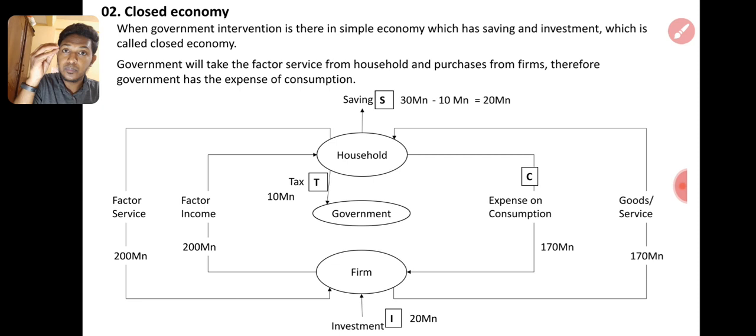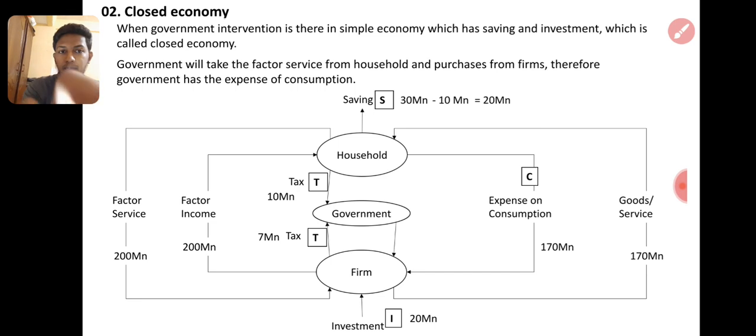Please understand this properly. Tax is taken out of the private sector, therefore that is an outflow. For example, take the firm also paying tax of 7 million. So tax income for the government is 17 million. 17 million will be an outflow from this economy.